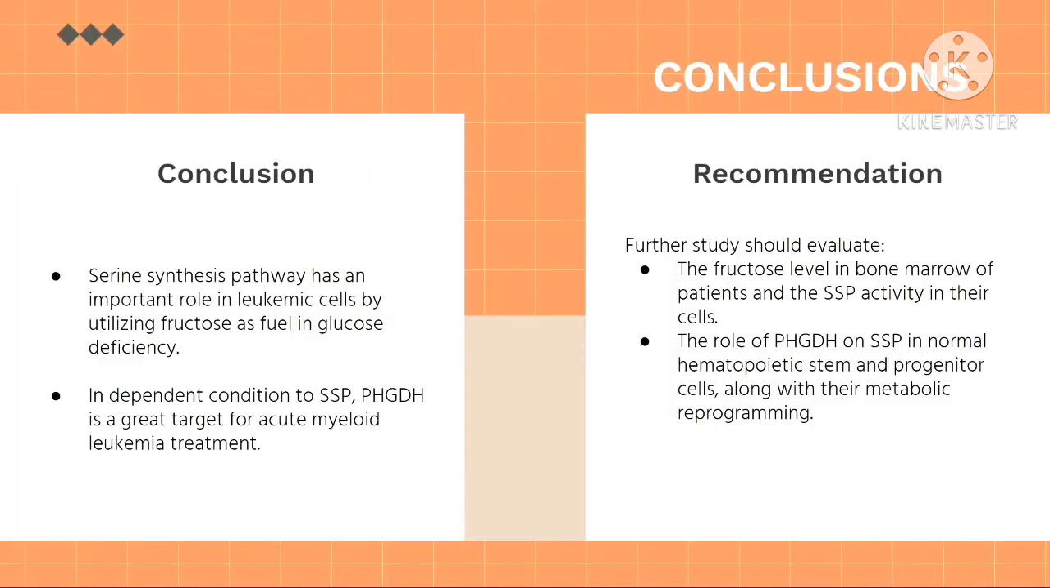Conclusion: SSP has an important role in leukemic cells by utilizing fructose as fuel in glucose deficiency. In conditions dependent on SSP, the PHGDH enzyme is a great target for acute myeloid leukemia treatment. And here are some recommendations for further study.